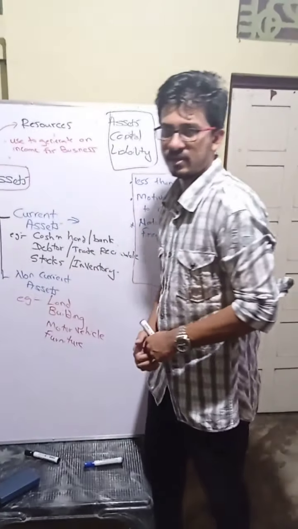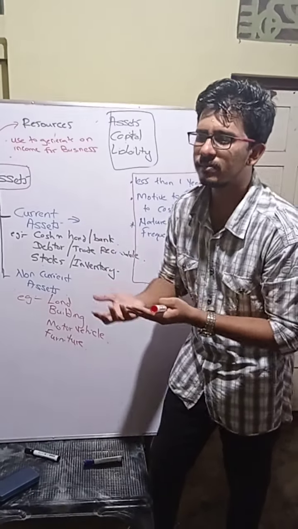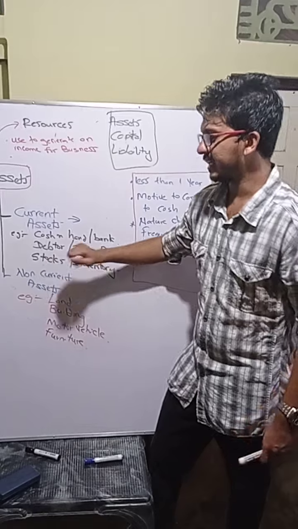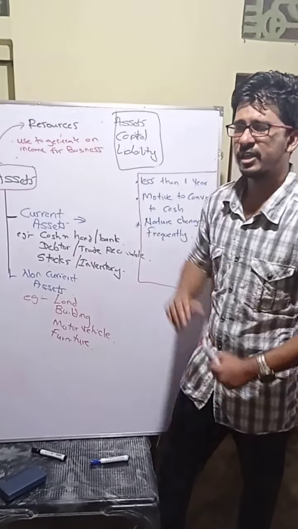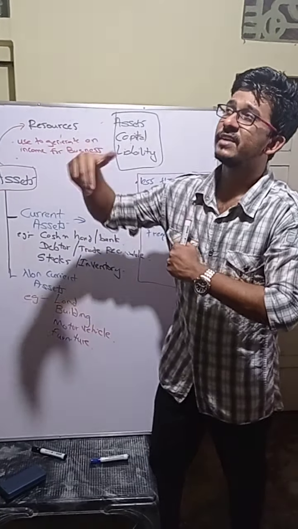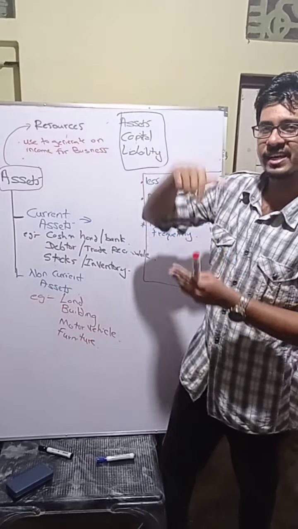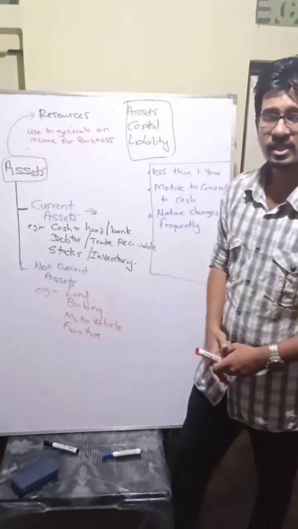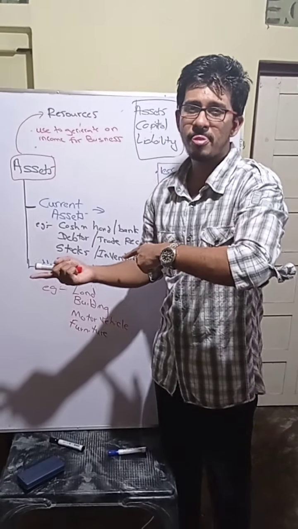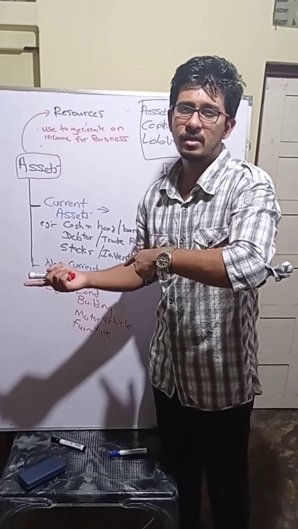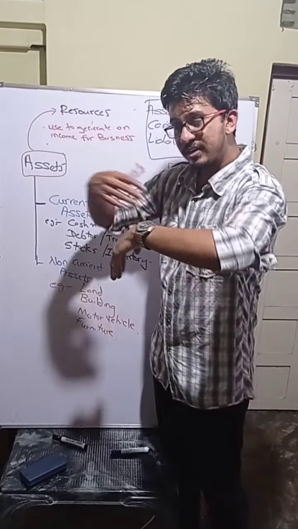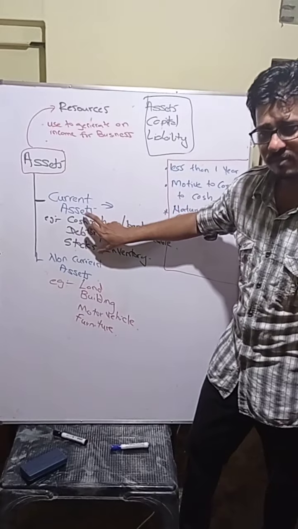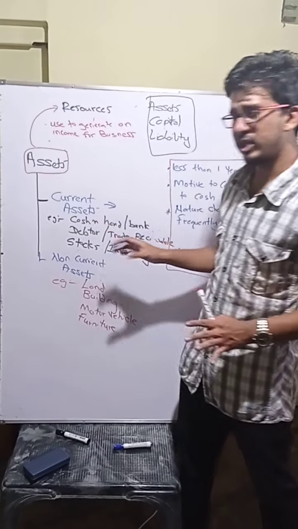If you take cash in hand, as a business, when I buy something, cash will decrease. When I sell something, cash will increase. Debtor also the same. If I sell on credit, debtor will increase. If you pay the money, debtor will decrease. Inventory also the same. When I sell inventory, the inventory will decrease. When I buy inventory, the inventory will increase. There are a lot of examples; I discuss only the main examples here.